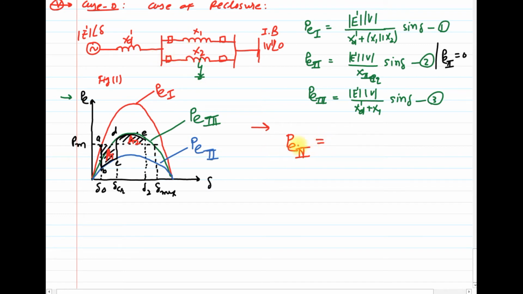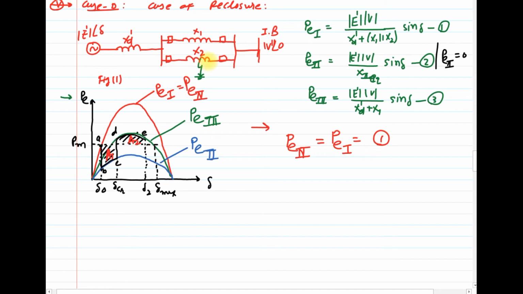So I can write PE4, which is again equal to PE1, which you will get from equation number 1. Clear? So I can write over here PE1 is equal to PE4, where PE4 is the power transfer by the machine to the infinite bus after successful reclosing of the circuit breaker.